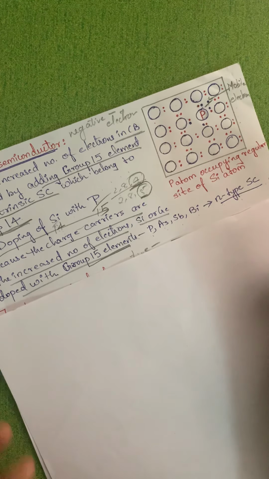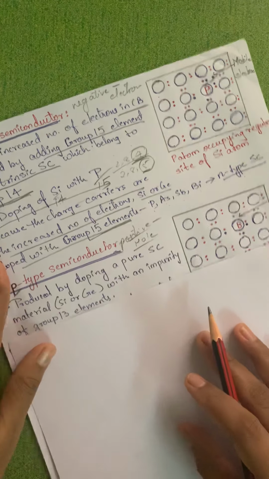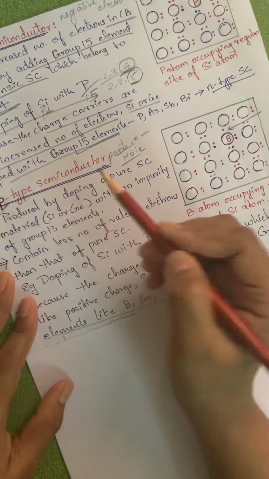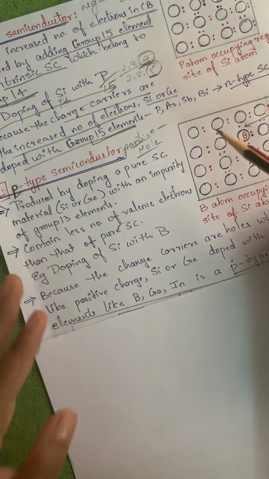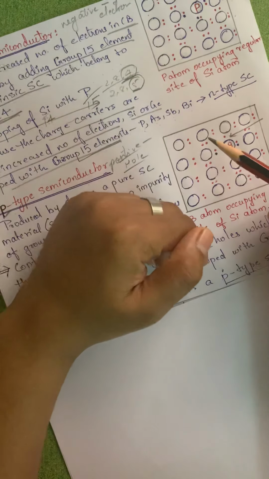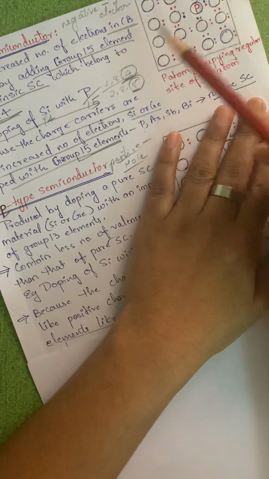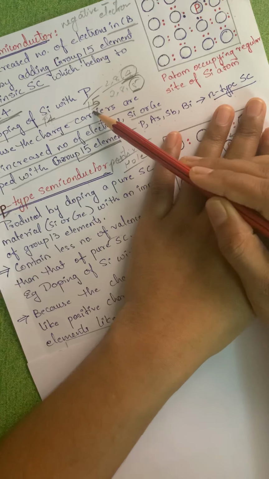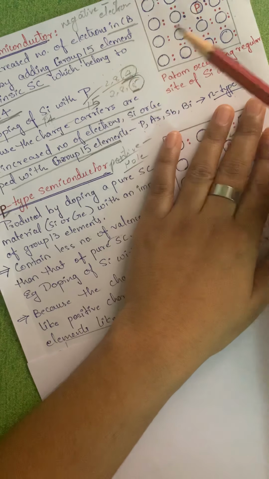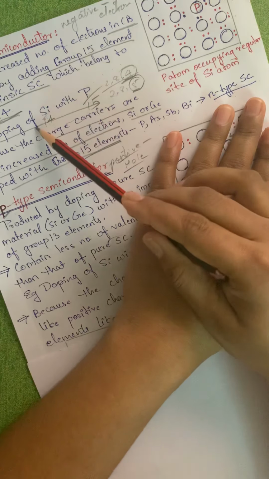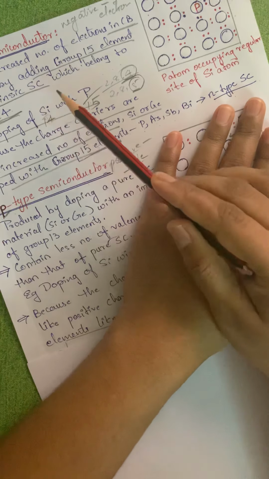Okay, next we have to understand the P-type semiconductor. If you understand this thing, it is very simple. When we want to add an extra electron, we introduce a 15th group element. Now if I want to decrease the number of electrons in the species, I will introduce a 13 group element, which will have fewer electrons.